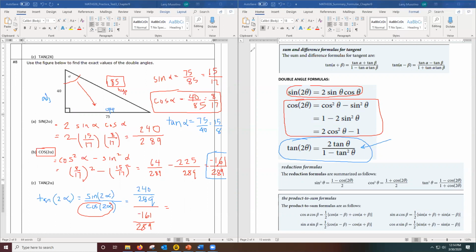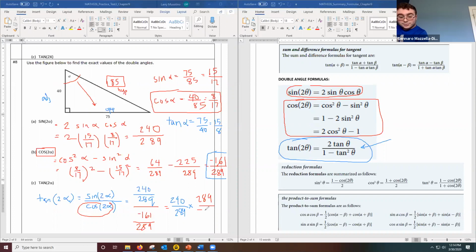All right, well, the way to divide fractions is leave the top fraction alone, change to a multiplication, and flip the bottom fraction upside down. So I'm going to flip the bottom fraction upside down. And the 289s cancel out, which is very nice. Then you get 240 over 161. Yep, and the answer is negative, right? Because I have a negative on the bottom, so I'm going to make this answer negative.